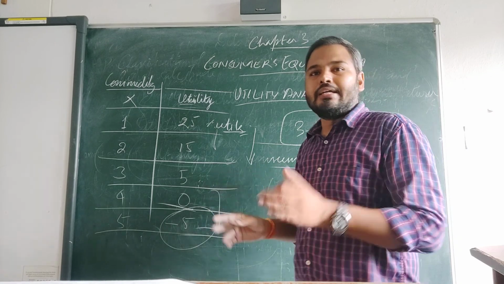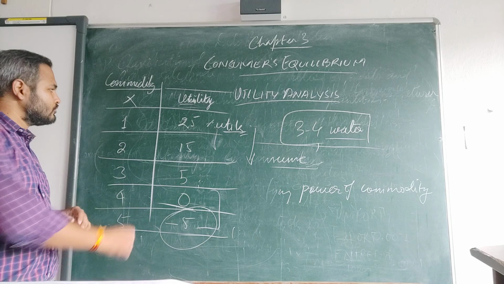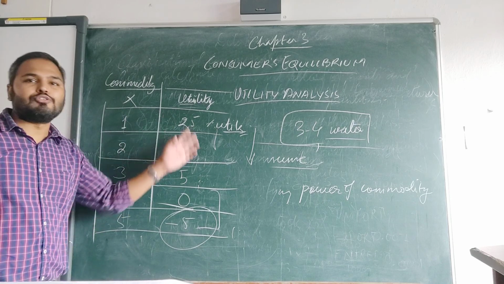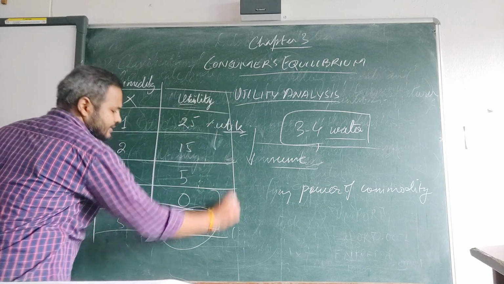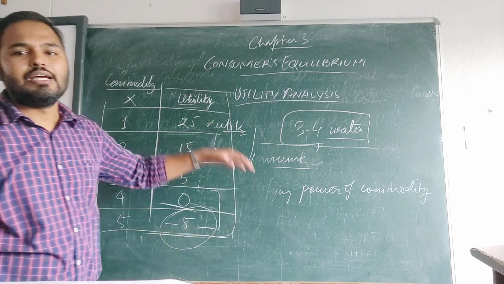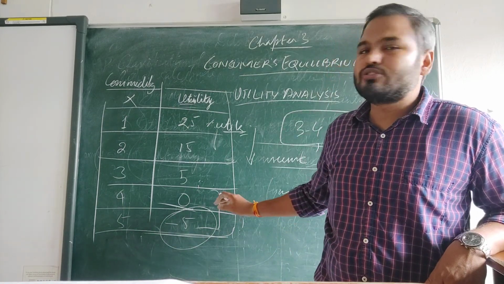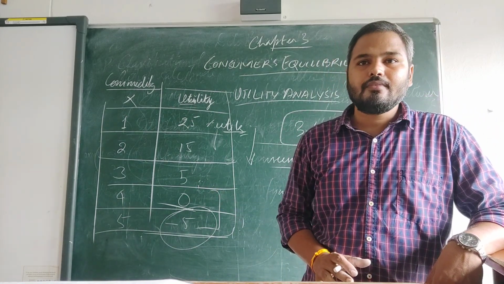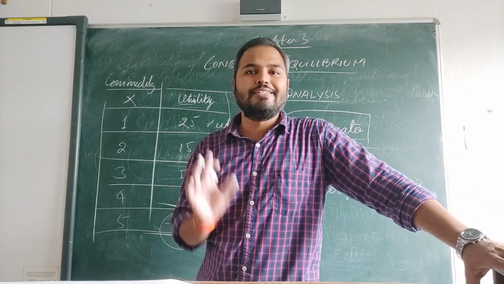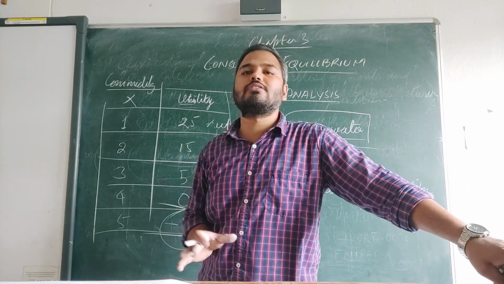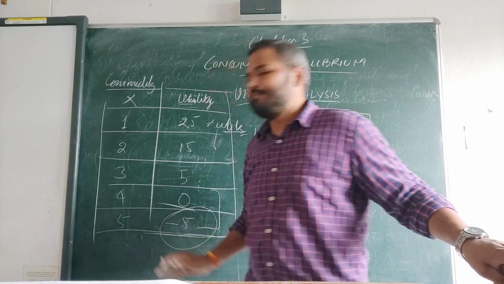In that case, the consumer must be rational. You are rational if you are able to think and able to judge at that time. Each time you consume any product, your satisfaction will come down. Fine. So this is called utility. The satisfaction is measured in terms of utility. Utils is the singular word, and utility is the plural word.